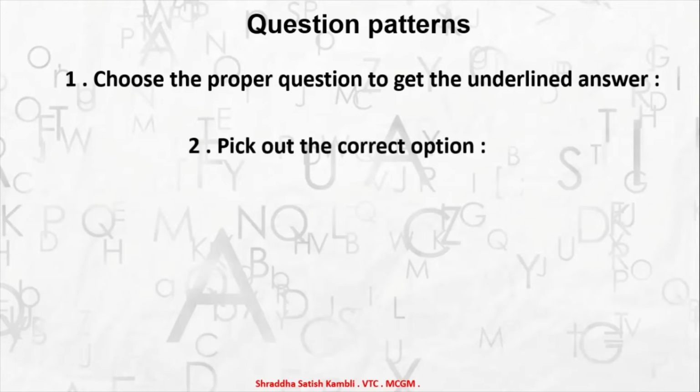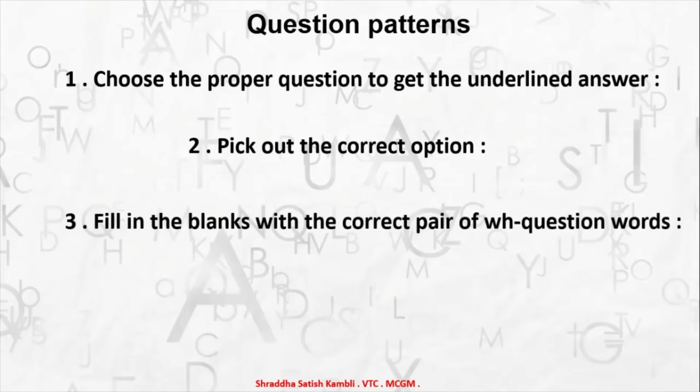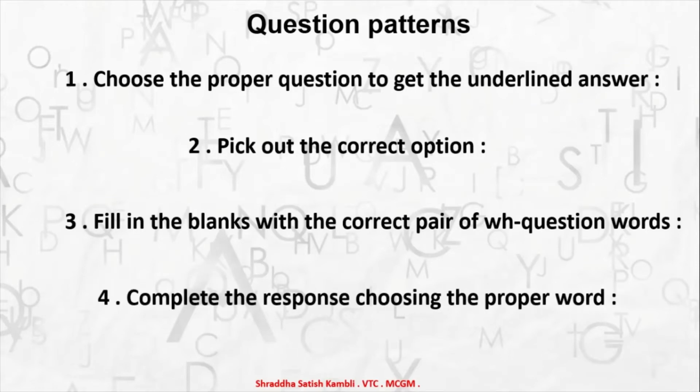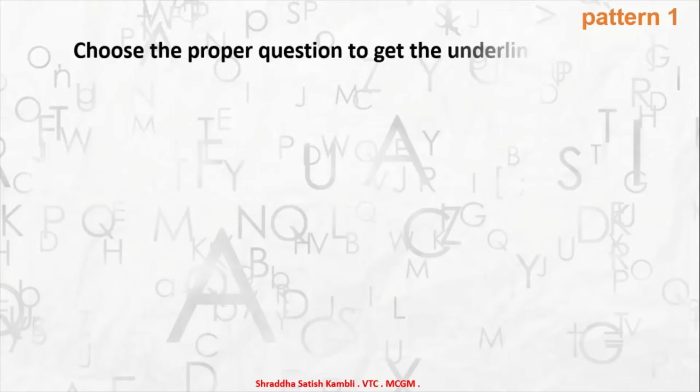Then you have pick out the correct option. Then you have fill in the blanks with the correct pair of WH question words. And finally you have complete the response choosing the proper word. So we have 4 kinds of questions which could be asked of you based on WH questions. Okay, so let us now try and solve at least 5 examples in each pattern. So we start first with pattern 1, where the question is choose the proper question to get the underlined answer.